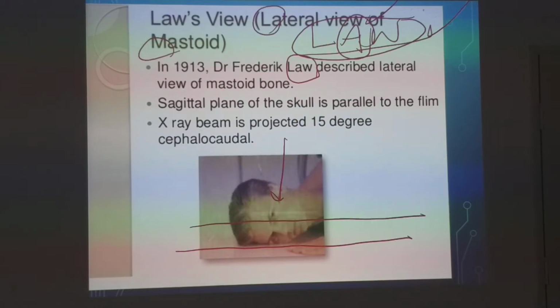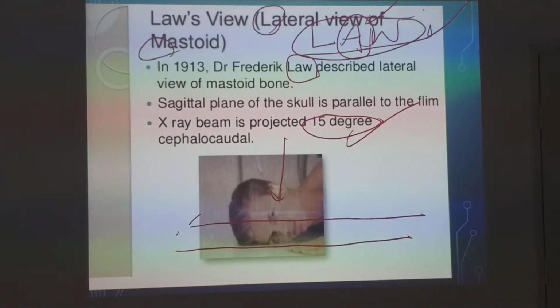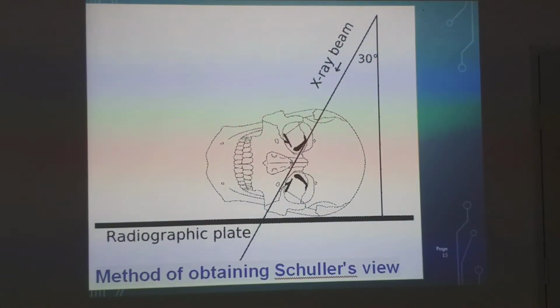Sagittal plane is parallel to the film. X-ray is projected at what angle? 15 degrees angle. So this is the sagittal plane of the skull which is parallel to the film. This is X-ray film as you could remember over here. Same thing is depicted in the picture. So this is the Schuller's view which you are seeing here for mastoid bone.